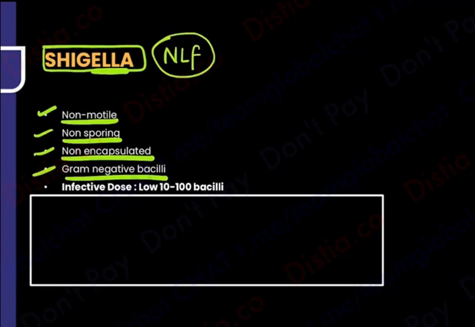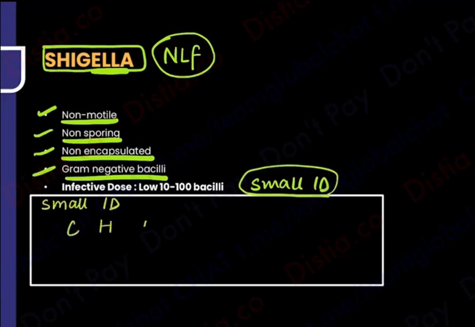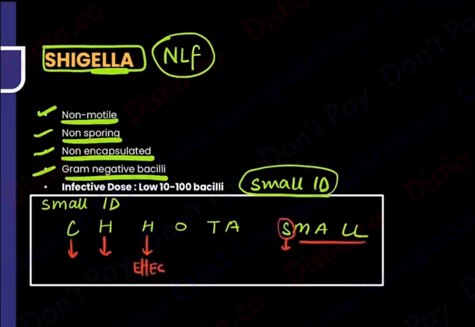Now, if you remember, I just told you Shigella is something that has a small infectivity dose. Do you remember what all examples I just now told you? I'm not repeating again. For your small infectivity dose, we did chota small. Yes, quick revision for you. C, Cryptosporidium. Which other parasite? Entamoeba histolytica. Next one, EHEC, enterohemorrhagic E. coli. S for what you're reading over here, Shigella, and LAM for Giardia lamblia, right?